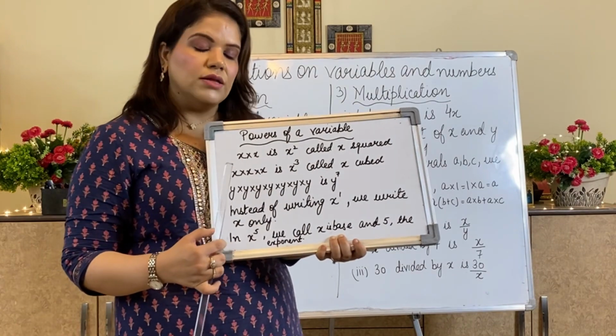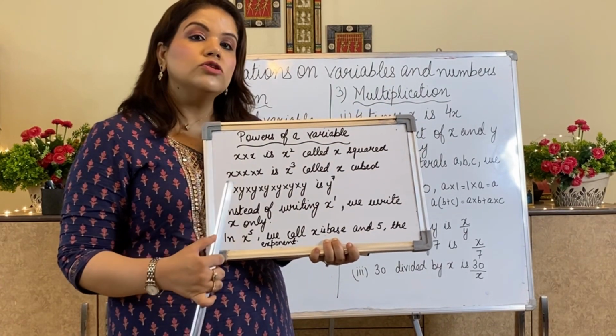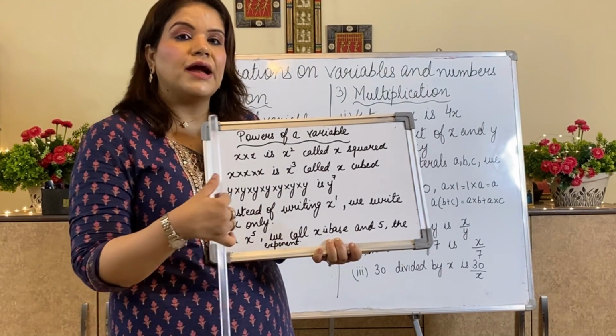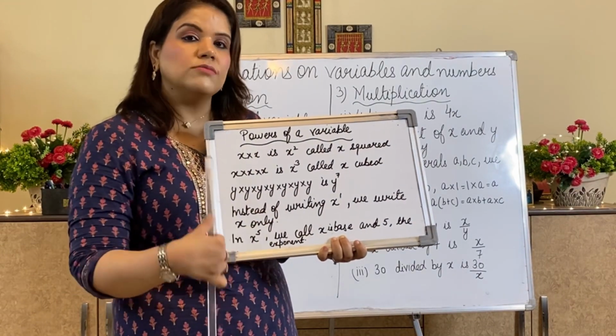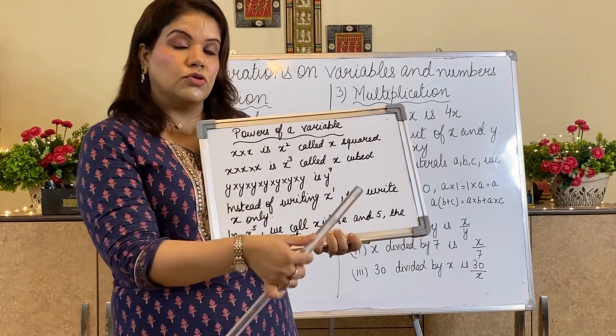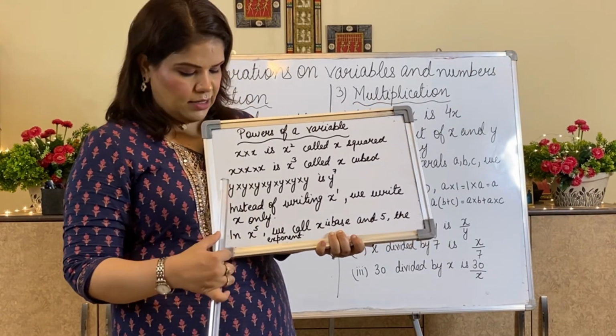Why am I taking all this? Because here we are talking about variables. If the same variable is multiplied 2 times or 3 times or 5 times or 7 times, how should you know about it? How should you write about them? That's why I am taking this.